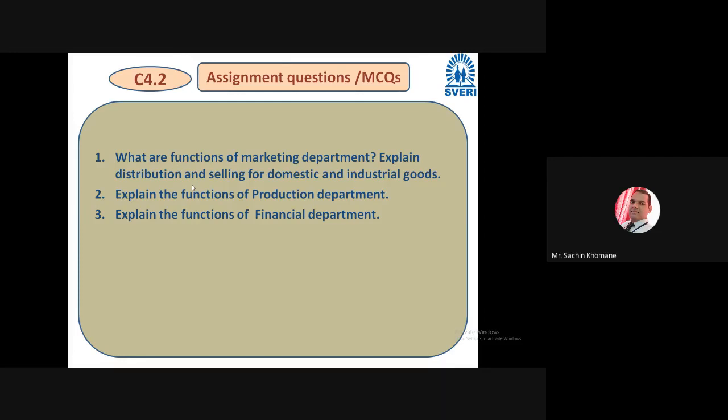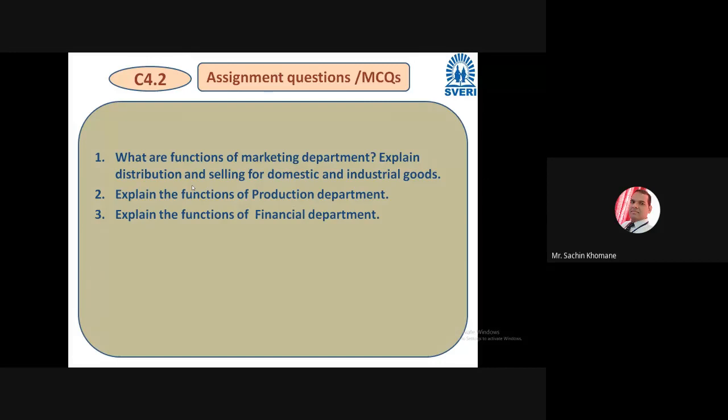Then explain the functions of production department. Similarly, like the marketing department, explain what the production department does. Then the third question: explain the functions of financial department. Similarly, what does the financial department do? You have to explain 7 or 8 functions for 8 marks, and for the second question also 8 marks weightage will be there. So these will be your assignment questions, and you can say important for your IC also, right?